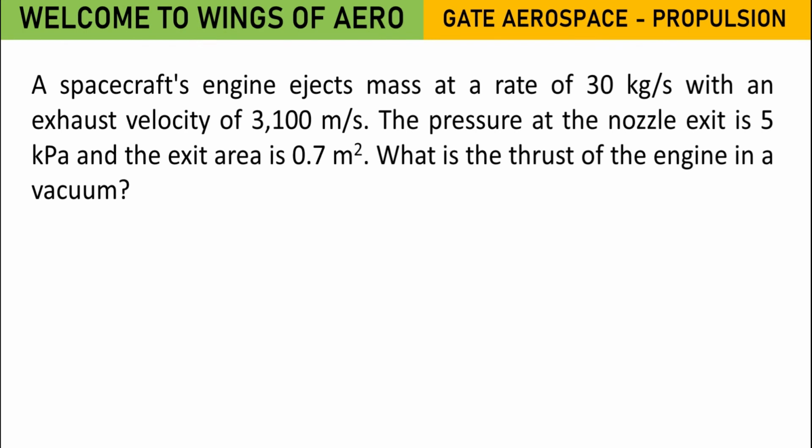Okay, so let's start with this question. A spacecraft's engine ejects mass at a rate of 30 kg per second with an exhaust velocity of 3100 meters per second. The pressure at the nozzle exit is 5 kilopascal and the exit area is 0.7 meter square. What is the thrust of the engine in a vacuum?